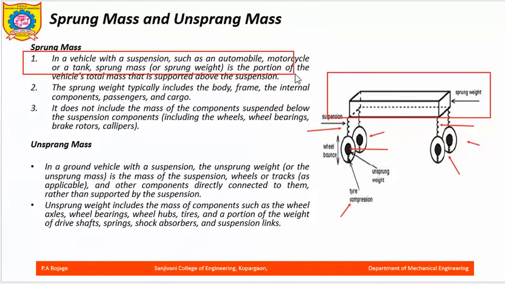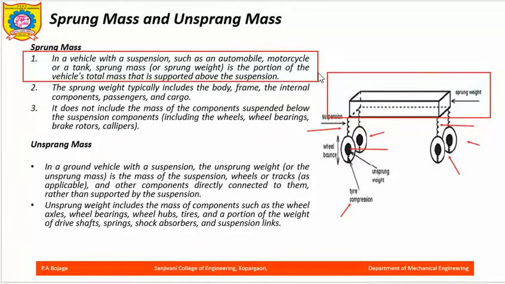Now what is sprung mass? In a vehicle with a suspension such as an automobile, motorcycle or a tank, sprung mass or weight is that portion of the automobile's total mass that is supported above the suspension. So whatever is above the suspension is called the sprung mass.